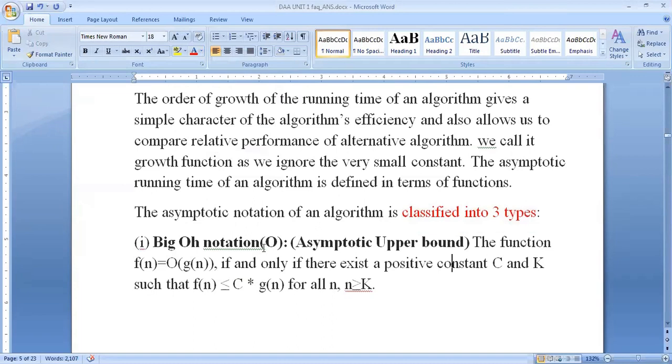Big O notation, asymptotic upper bound. The function f of n is equal to big O of g of n if and only if there exist positive constants c and k such that f of n is less than or equal to c multiplied by g of n, for all n greater than or equal to k.